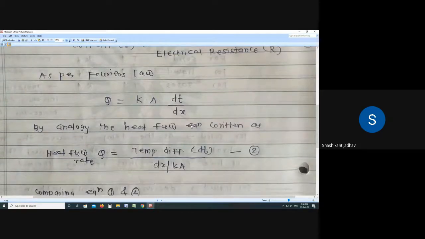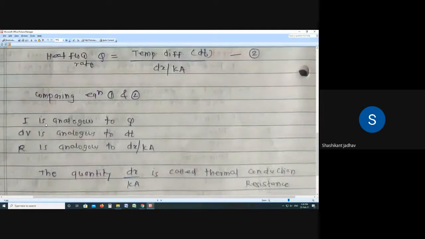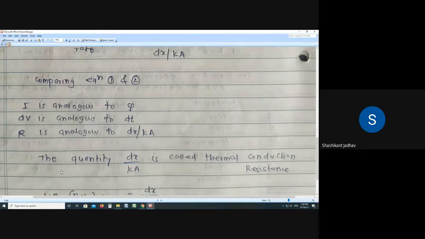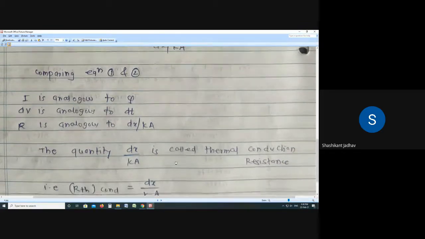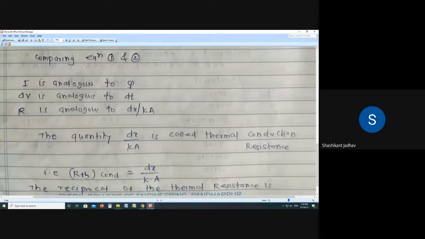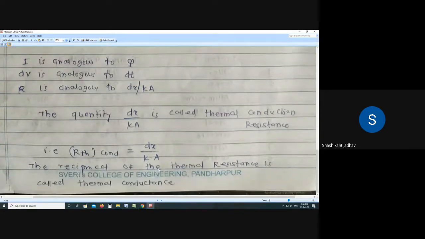So from these two systems, current is analogous to what? Heat. Then potential difference is analogous to what? Temperature difference. And resistance is analogous to what? dx by K. And this quantity, dx by K, is called as thermal conduction resistance. So therefore R thermal conduction is equal to dx by K. So this is the concept of the thermal resistance.